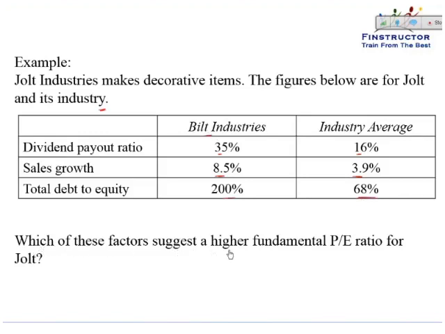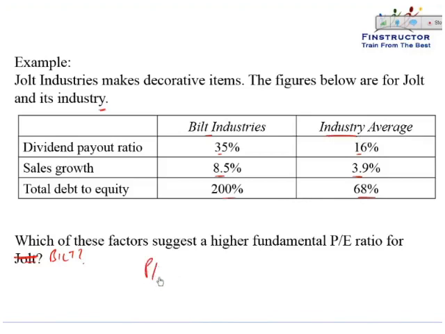Which of these factors would suggest a higher fundamental P by E ratio for Built Industries as compared to the industry?